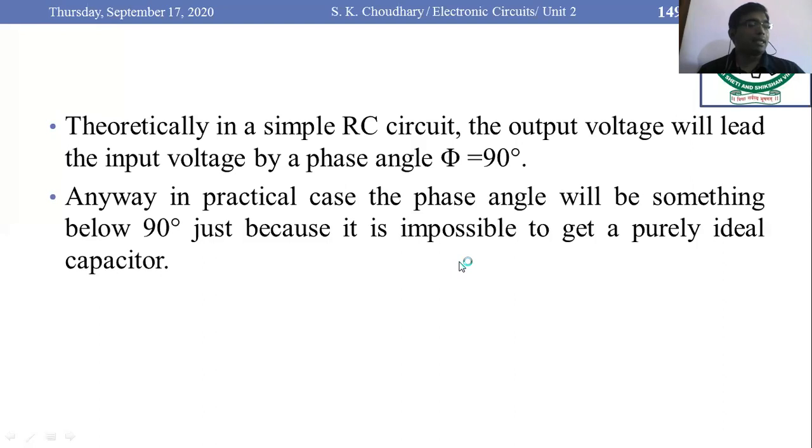But in practical cases, the phase angle will be something below 90 degrees, just because it is impossible to get a purely ideal capacitor.